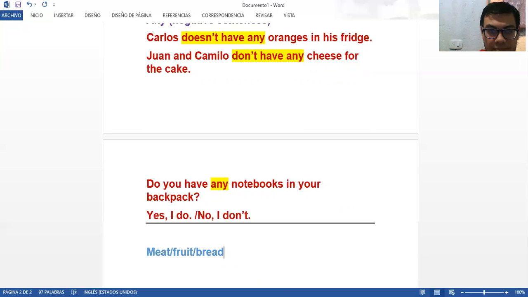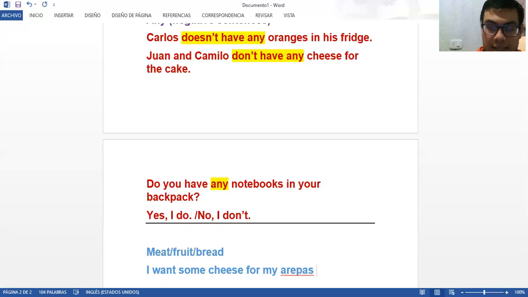Okay, so basically, what we can use here is to say this. I want some cheese for my arepas.